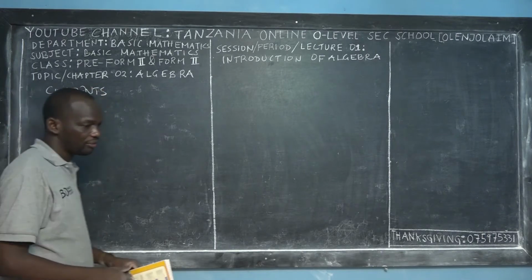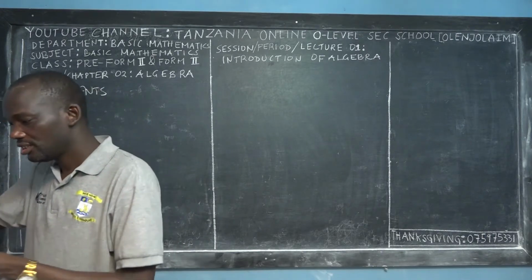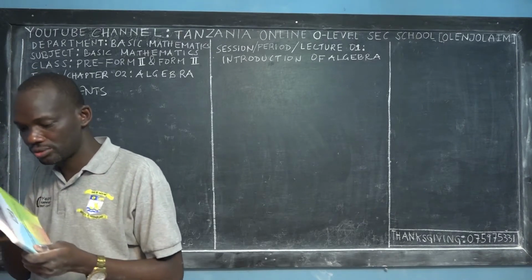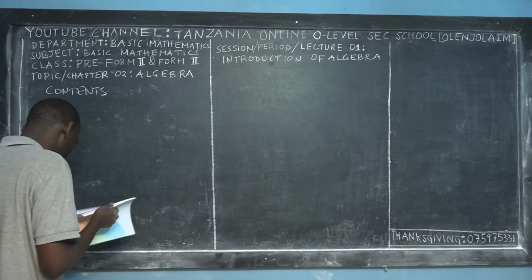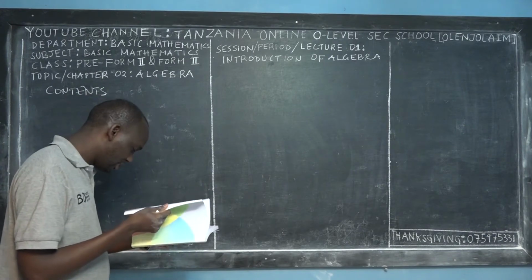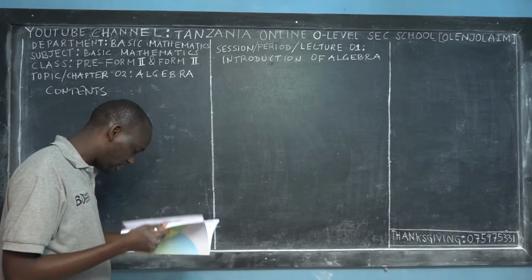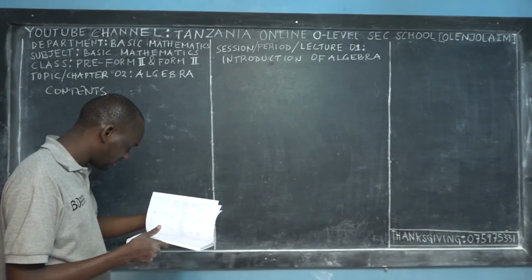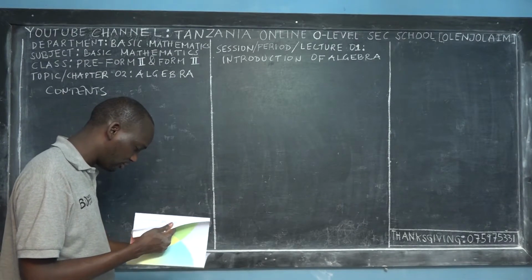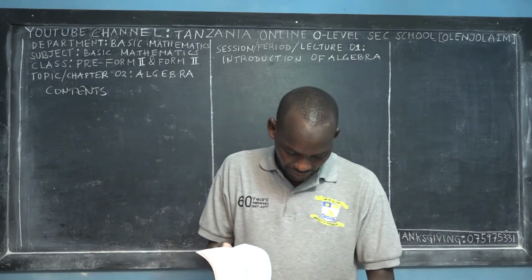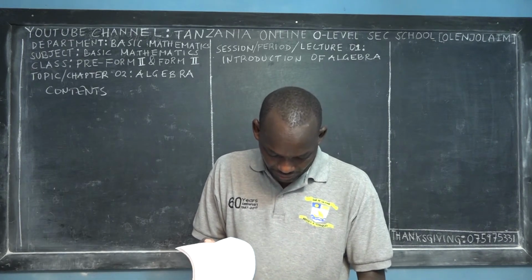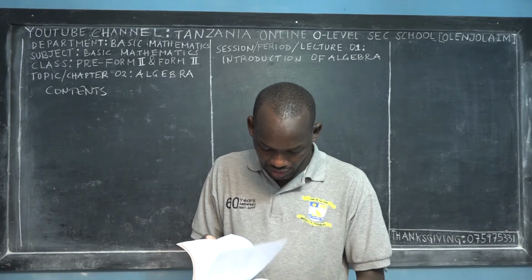Okay, contents. Before we learn the contents, I have something I have to refer to in the syllabus. In the syllabus, the topic of algebra. I want to see how many subtopics there are in algebra for Form 2. Algebra Form 2 is an advancement of algebra Form 1. You learned algebra during your Form 1.